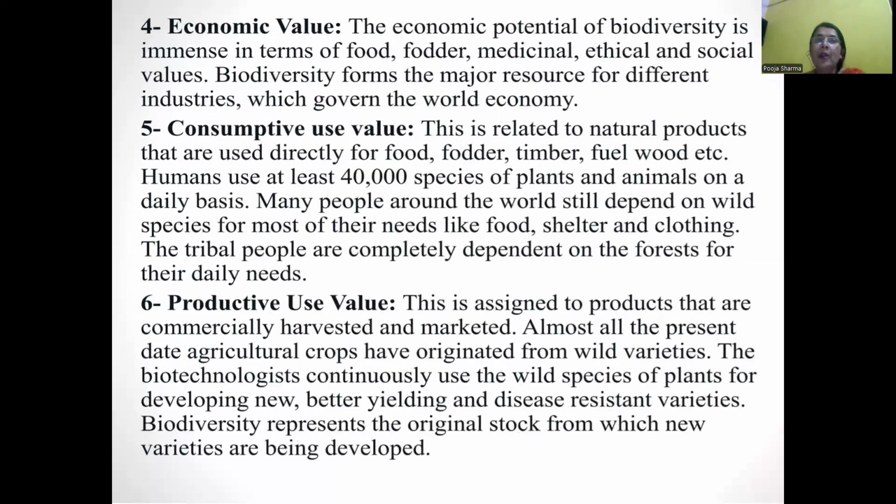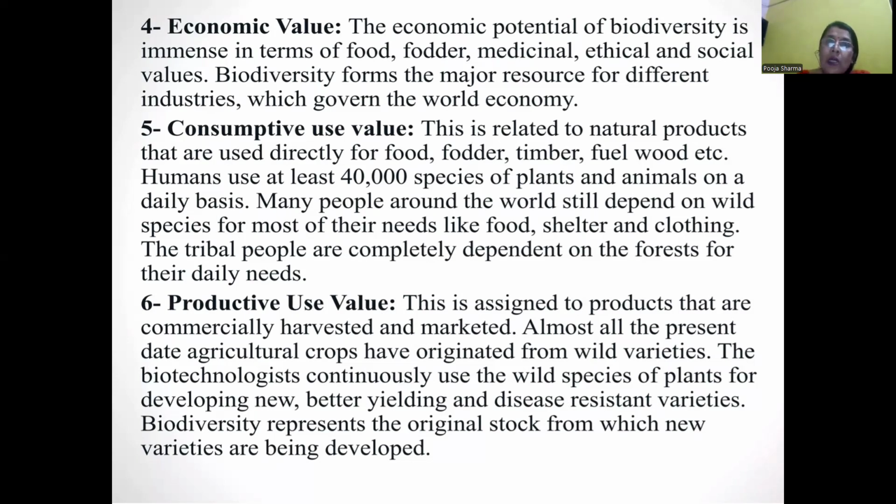Economic value. Biodiversity provides the economic wealth of any country. Biodiversity provides the raw material for different industries, and these contribute to the world economy. The economic potential of biodiversity is immense in terms of food, fodder, medicinal, ethical, and social values. Biodiversity is the major resource of industrial raw material.